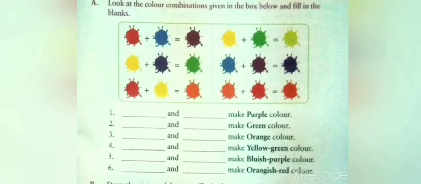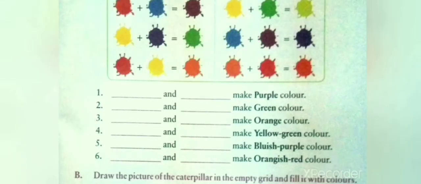Let us do the exercise given. Look at the color combinations given in the box below and fill in the blanks. In the box we can see two colors mixed together and that makes a third color. The first question: dash and dash make purple color. It is red and blue. We will write in the place given, red and blue. Number 2, dash and dash make green color. It is yellow and bluish purple. We will write in the space given, yellow and bluish purple.